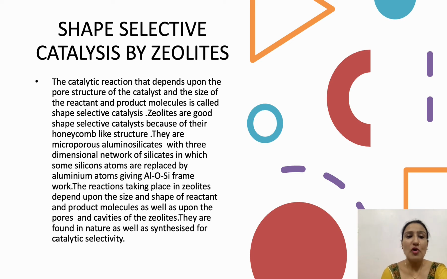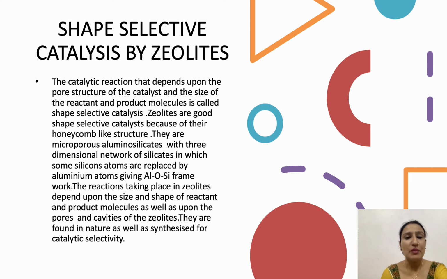They are microporous aluminosilicates with a three-dimensional network of silicates in which some silicon atoms are replaced by aluminium atoms, giving an aluminium-oxygen-silicon framework.